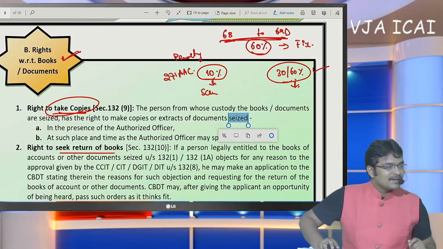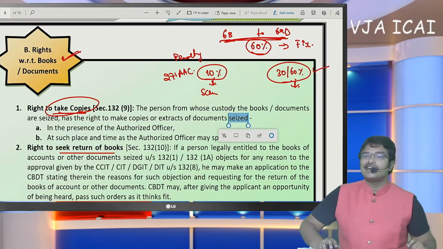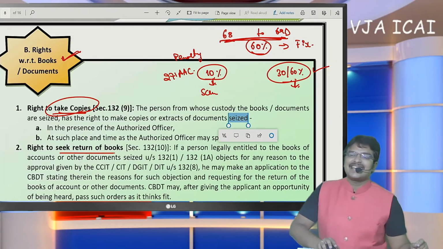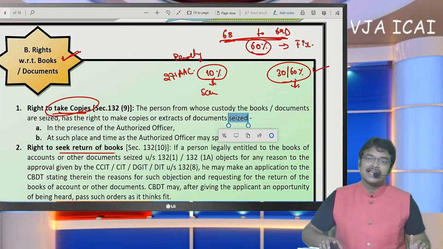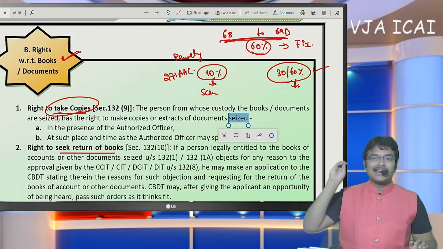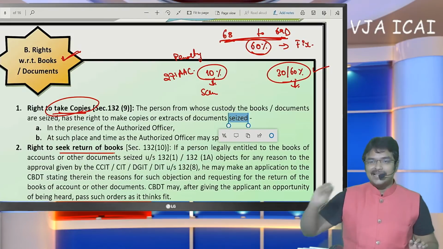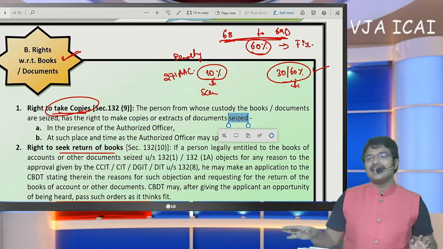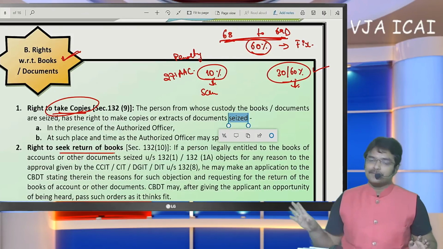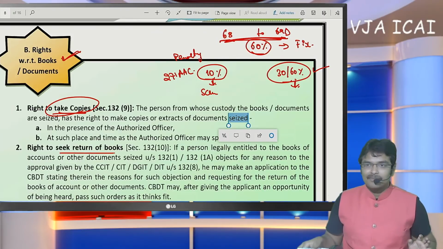What is the difference between search and survey? Sir, survey will be converted into scrutiny, whereas search will be converted into search assessment under 153A. The department can go for a survey without reason to believe that the assessee has undisclosed income. Generally, when reason to suspect arises, they can go for survey.